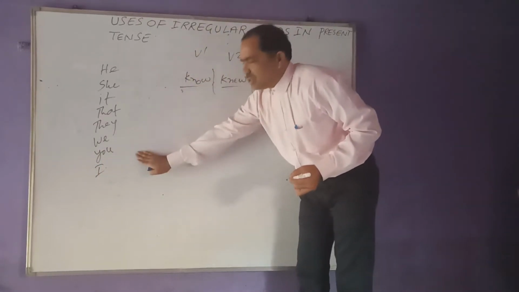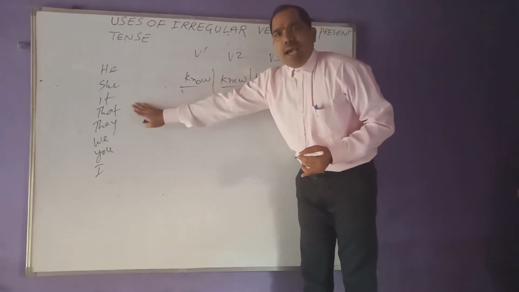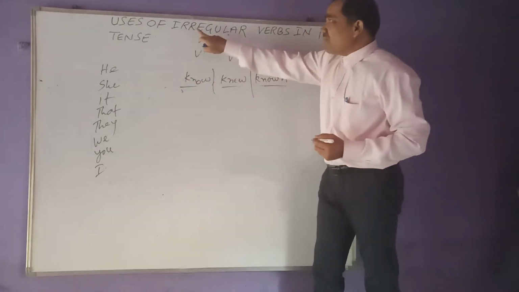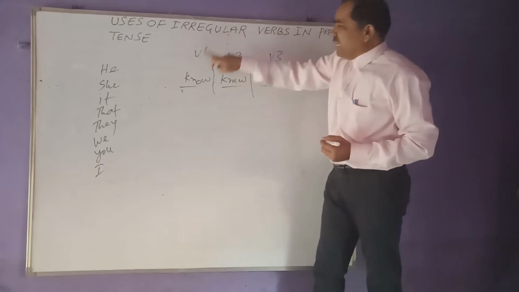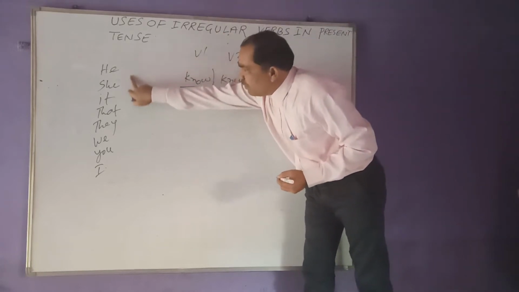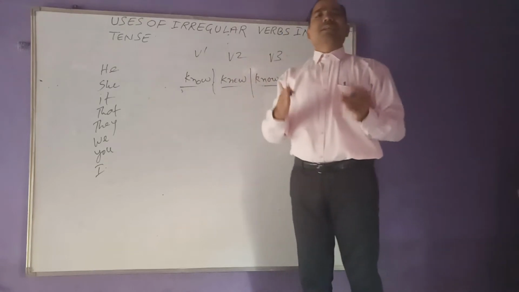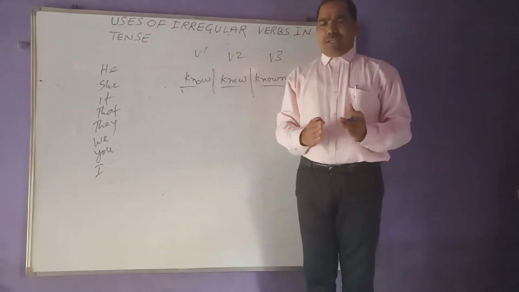These are the pronouns. And if we have to use that irregular verbs in present tense before such type of the pronouns or nouns, what are the changes required, that we have to see.